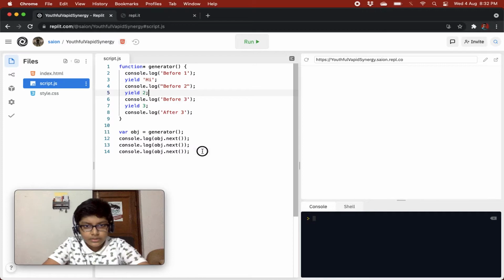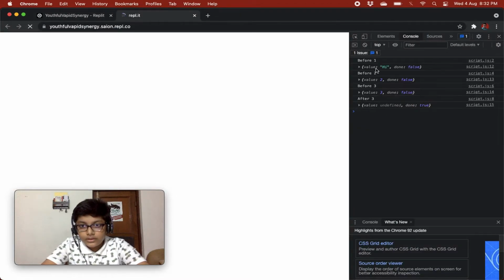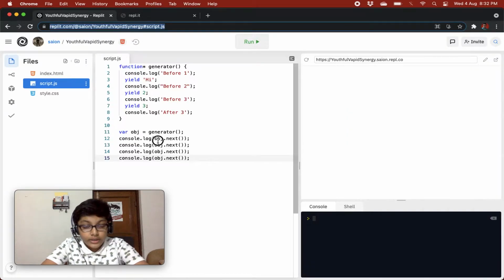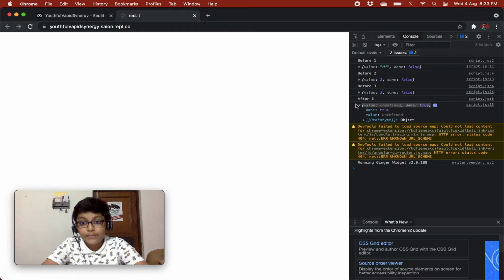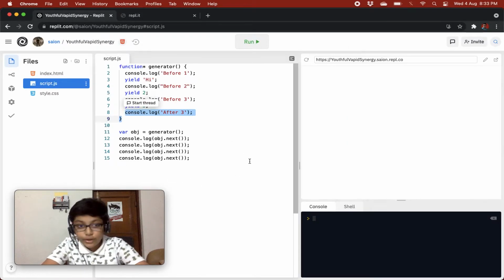And then let's do this one more time, and you see it's showing before 1, before 2, before 3, and then it is showing us after 3 because after this yield it is going from here till the end. And as it could not find any more yields, any more return values, that's why it is showing value of undefined, because there was no return value. And it is showing done true because this function is now completed. There is nothing more to return.